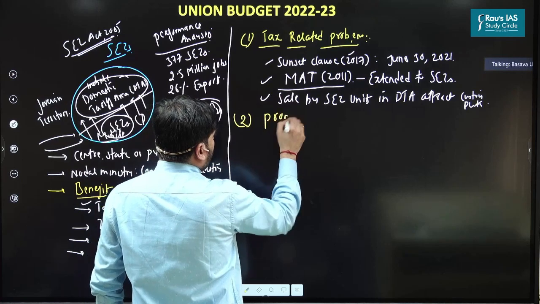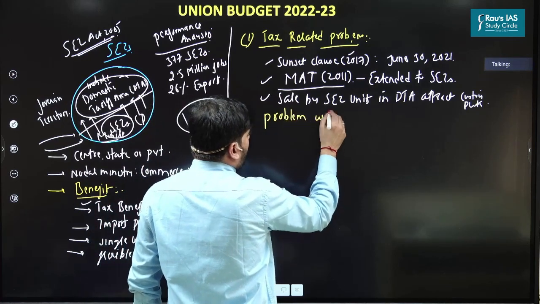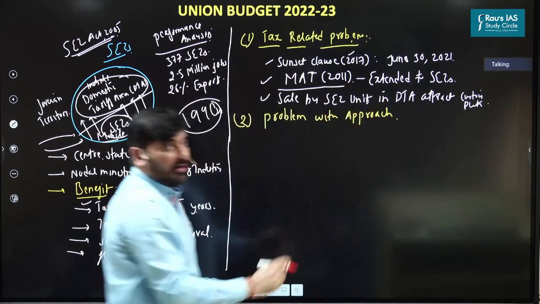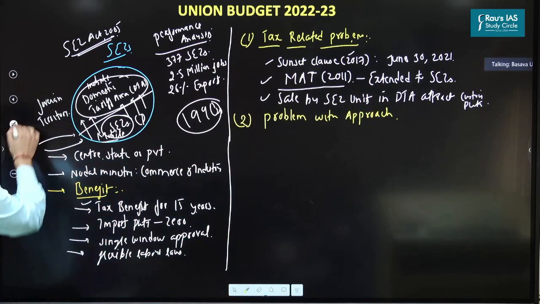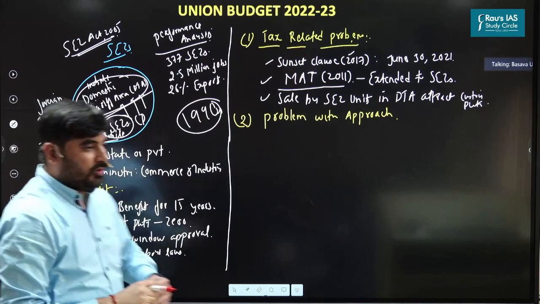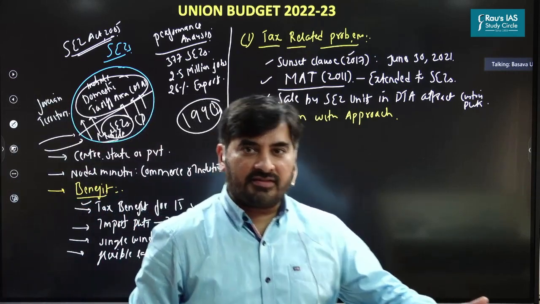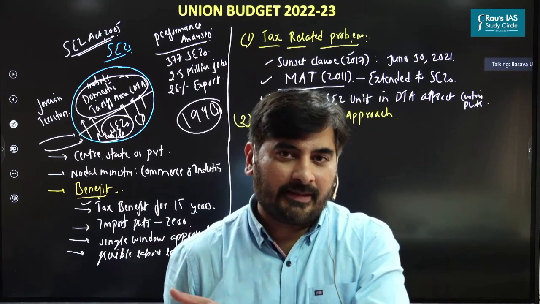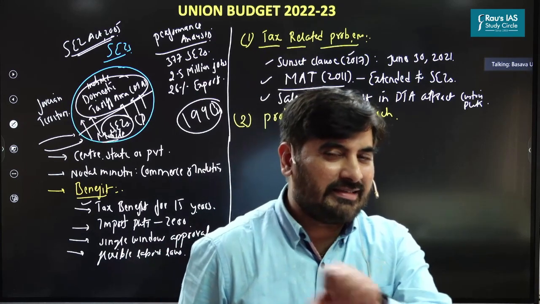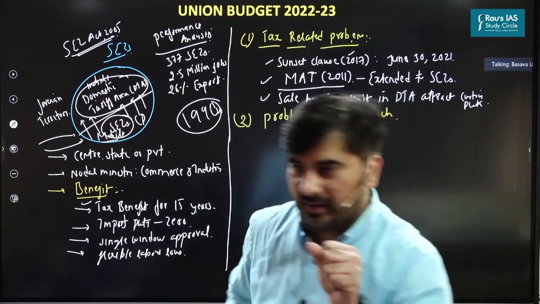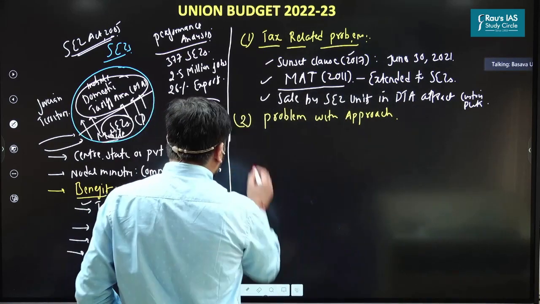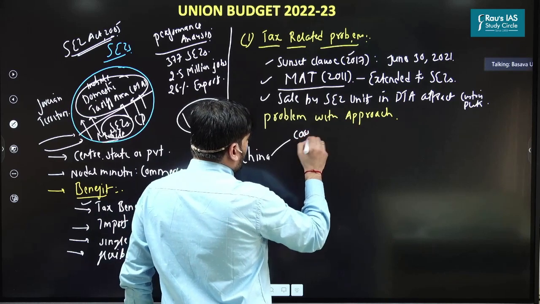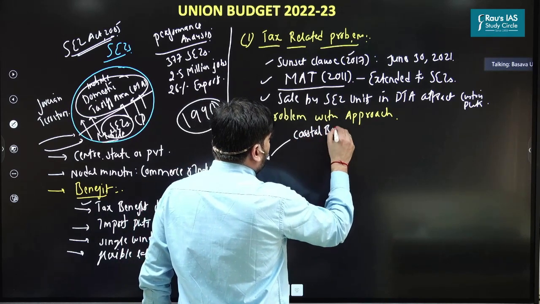The second problem is with respect to our approach towards the SEZs. What is the problem with the approach? Now remember I told you the SEZs in case of China, they have been very successful in comparison to SEZs in India. Question is, why Chinese SEZs have been successful? Let's understand that. If you look at China's SEZ, what China has done, it has focused upon coastal based SEZs.